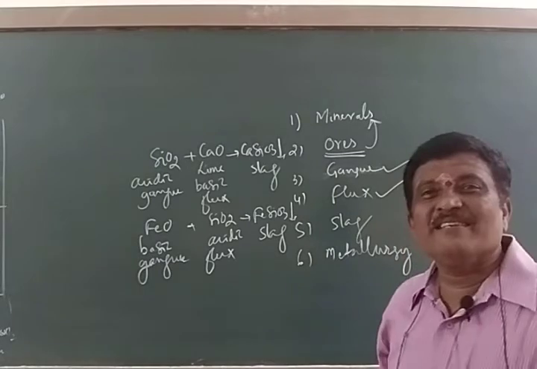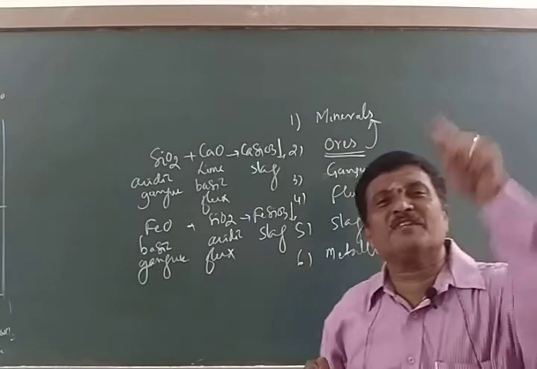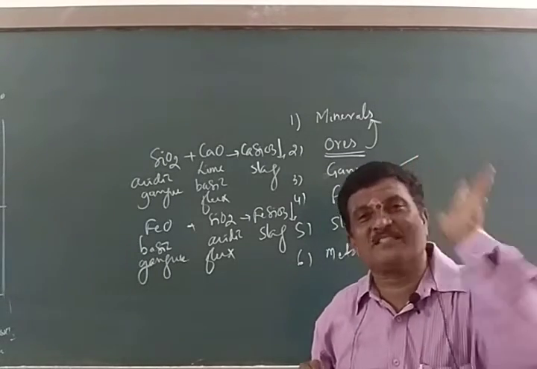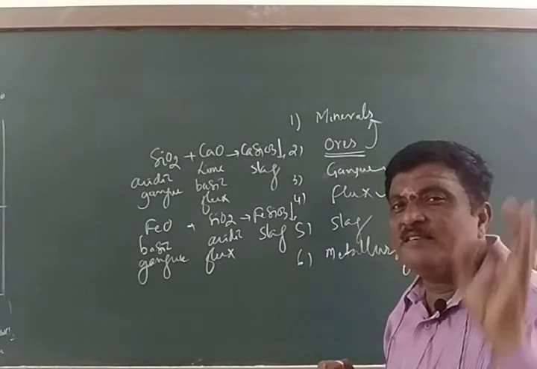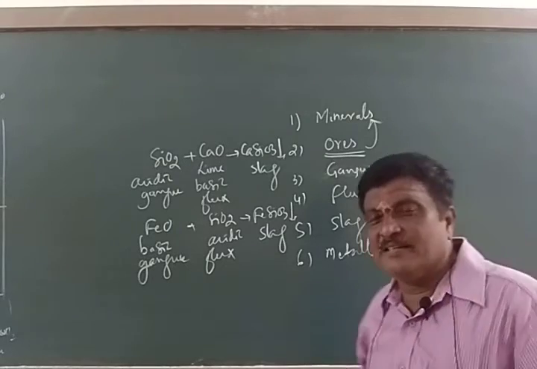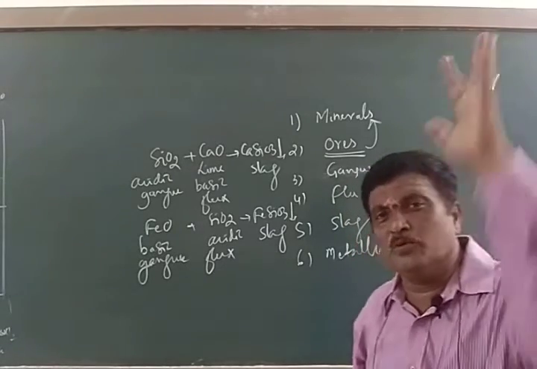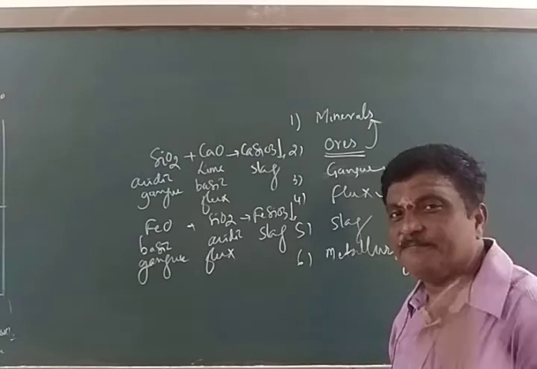So what you can say, depending upon the nature of the gangue, you have to select the flux. Therefore, flux is a chemical reagent or a substance which is required to remove gangue in the form of slag.